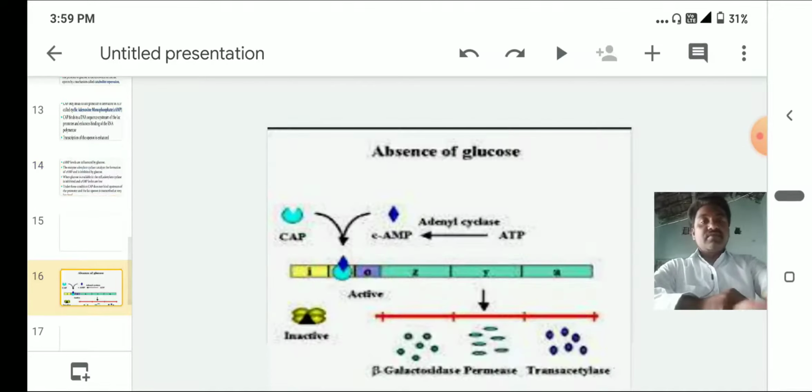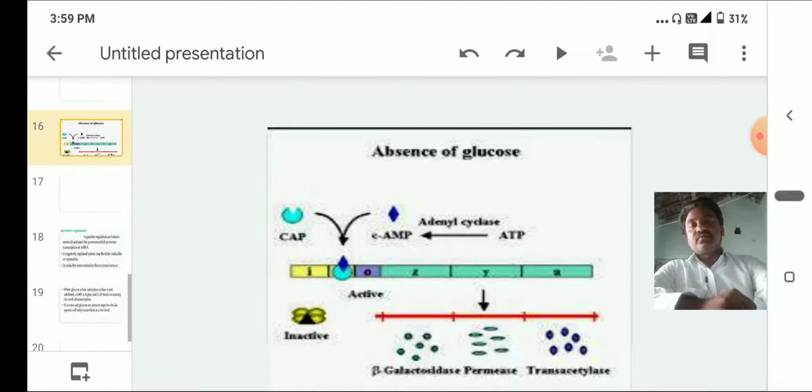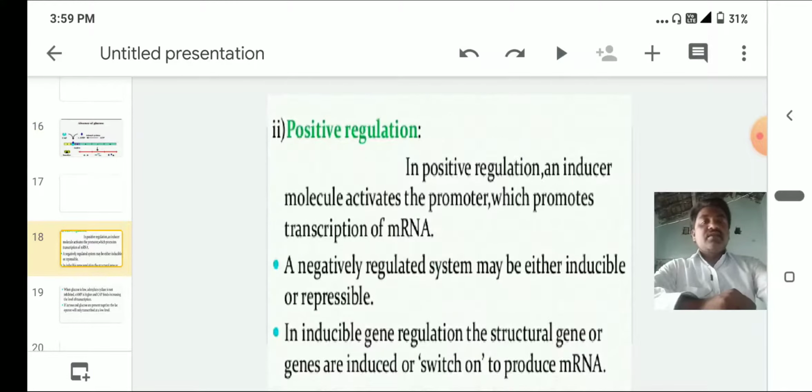So here is the type of mechanism: AMP and adenyl cyclase attach above the promoter sequence, and very little of these enzymes are released. This is about feedback regulation. And here is the positive regulation.